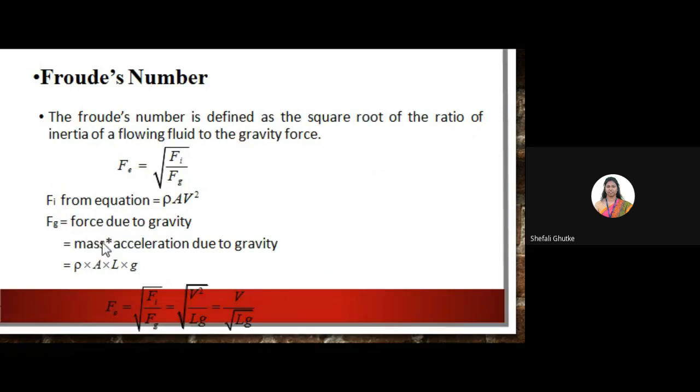We can write it as mass into acceleration due to gravity, so its formula becomes rho into A into L into g. After putting the values of inertia force and gravity force in this equation, we get the formula of Froude's number as Fe equal to V divided by under root L into g. So this is the basic formula of Froude's number.